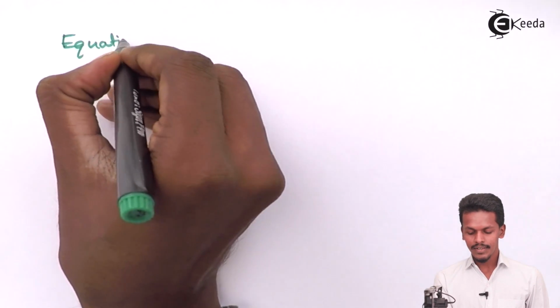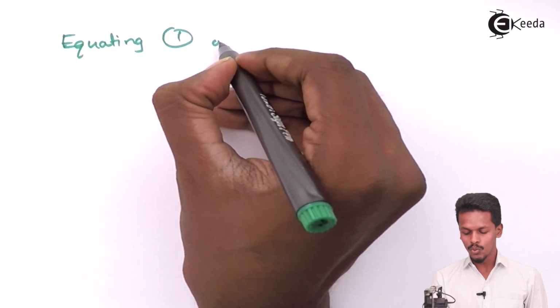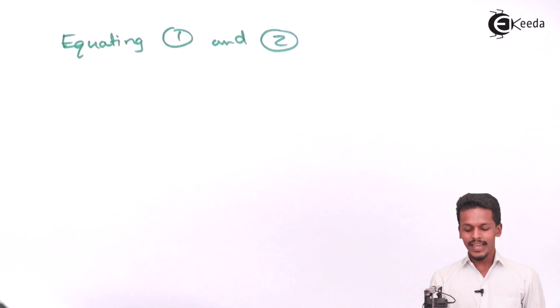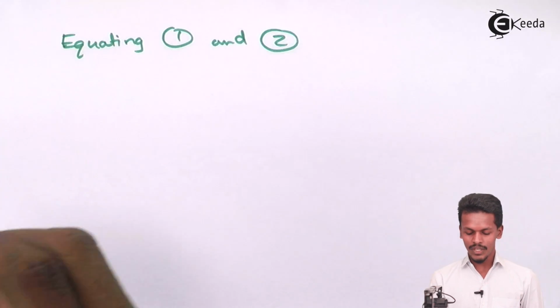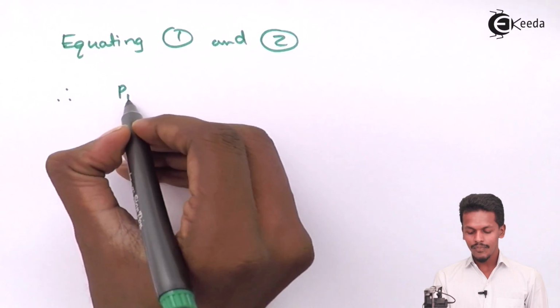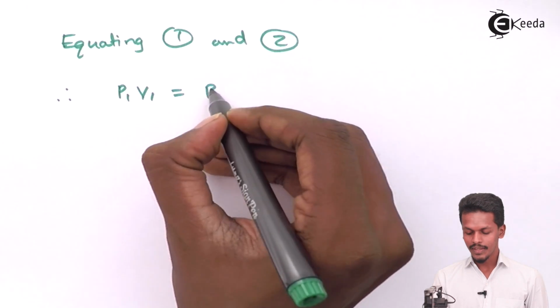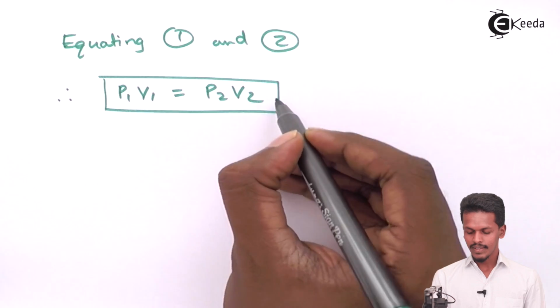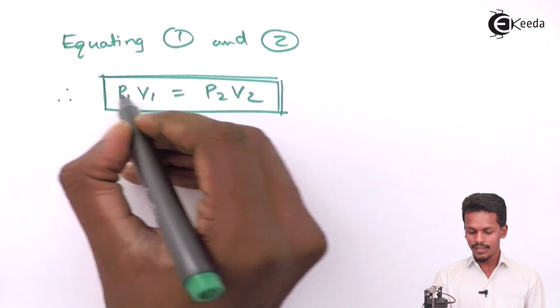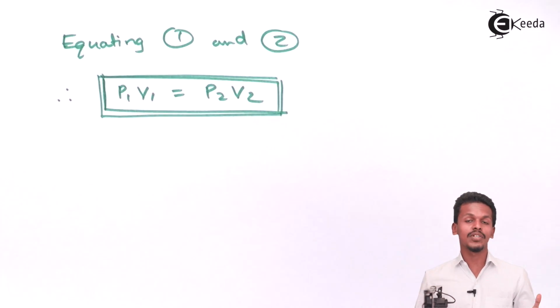Equating equations 1 and 2, since both the proportionality constants are the same, therefore we could say that P1 V1 is equal to P2 V2. This is the mathematical expression of Boyle's law.